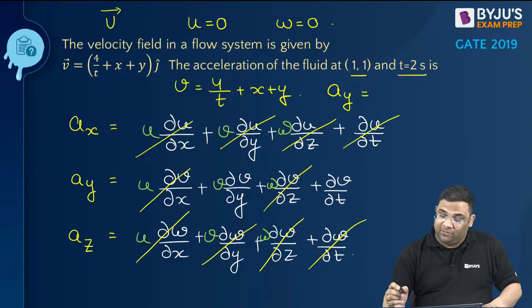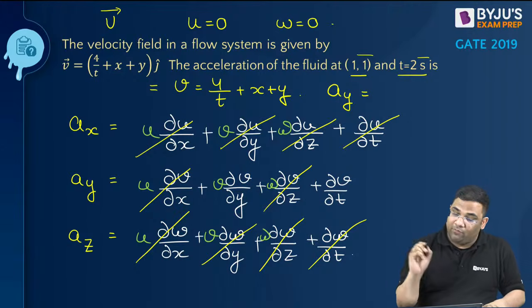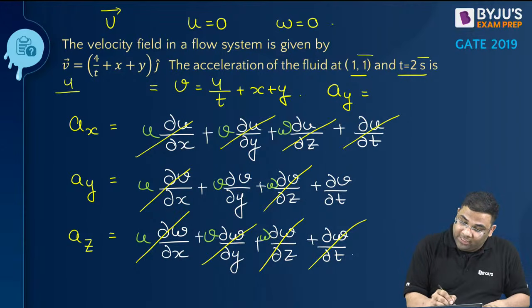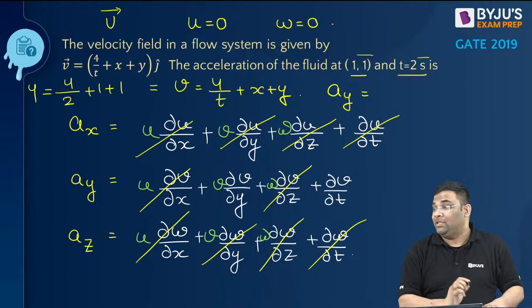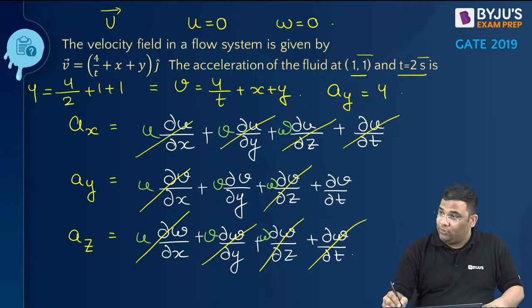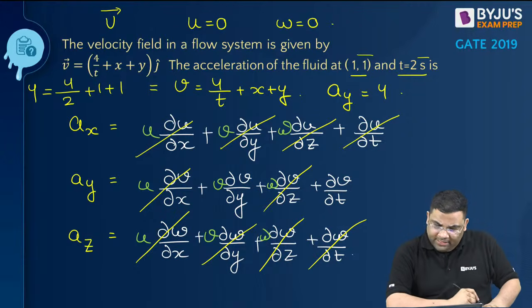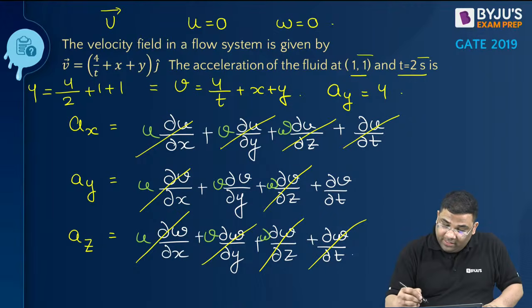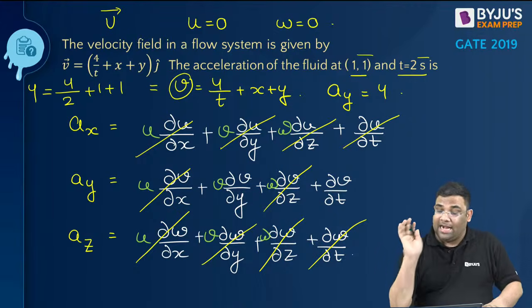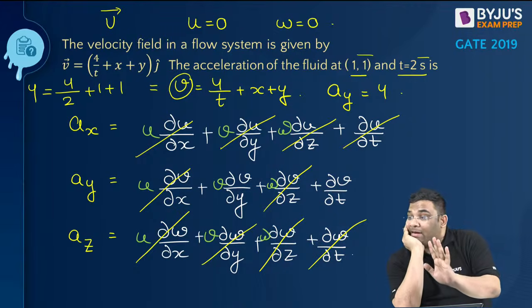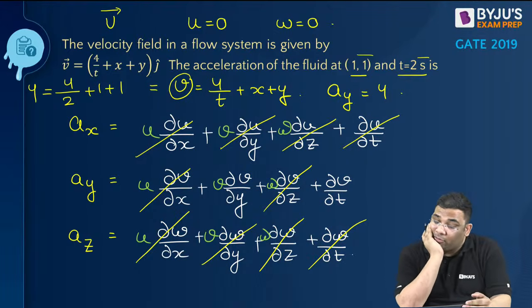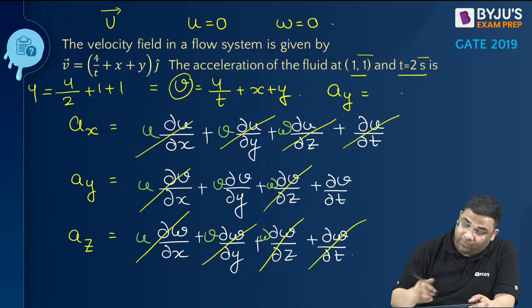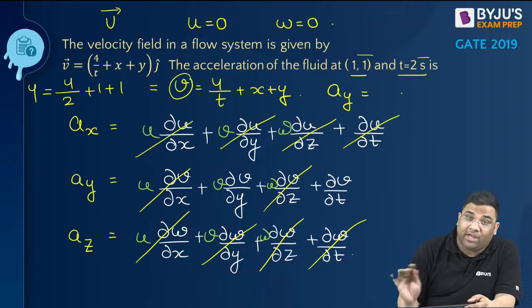So what is the v value at this point? With x and y as 1 and 1, and t as 2, it is 4 by 2 plus 1 plus 1. Yes, it is 4. So v is 4. Sorry, v is 4, ay is not 4.